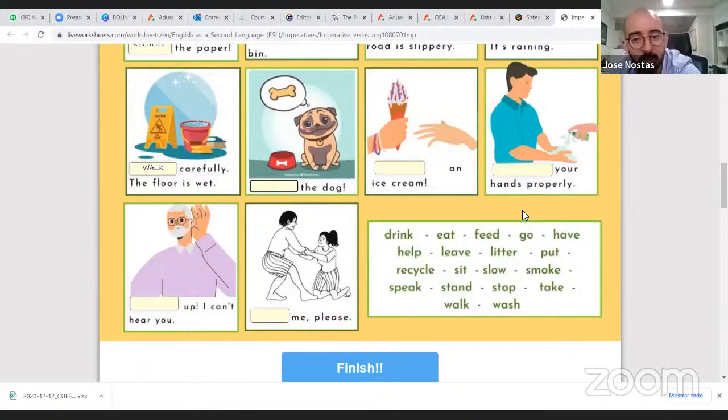The dog. And the dog is thinking about food, right? Eat the dog. Not exactly. An ice cream.